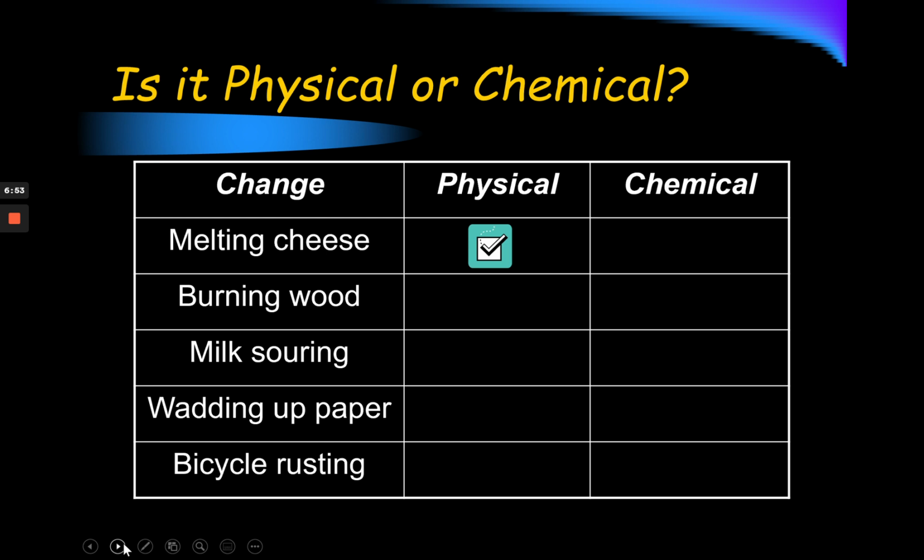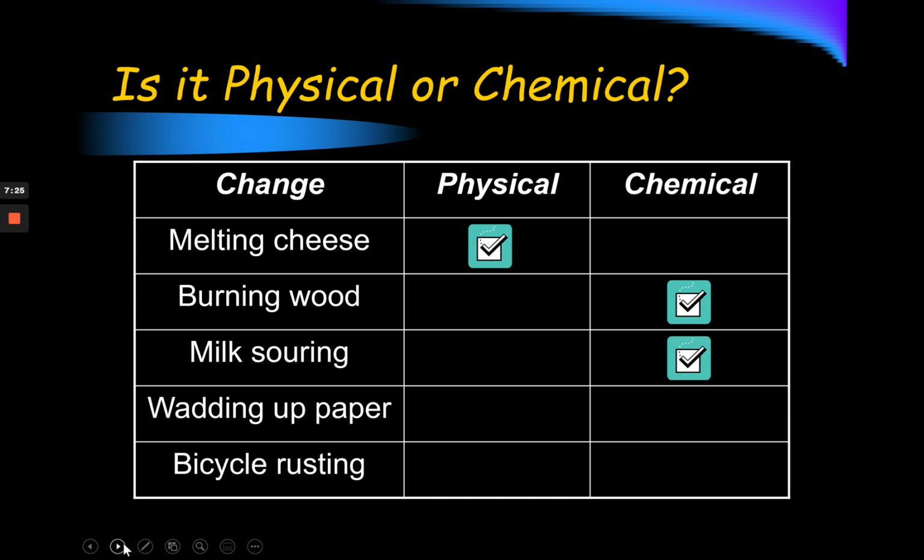Burning wood. Are we making something new? Is that wood being turned into something new as it burns? This one would be chemical because we have the wood burning, and as it does so, we are creating carbon dioxide, and also the wood is being turned into ash and charcoal. So we have new substances being created. Therefore, burning of wood would be considered chemical.